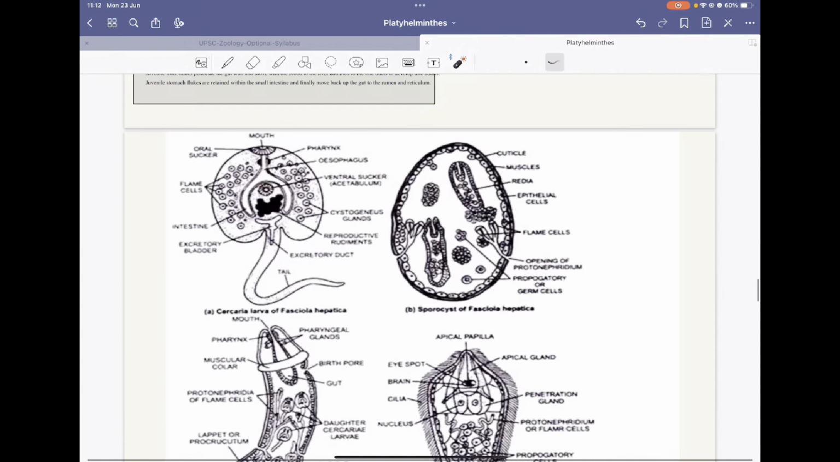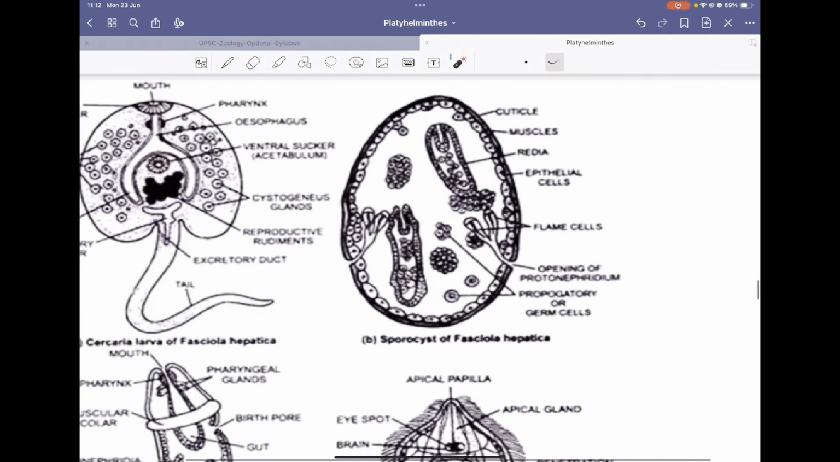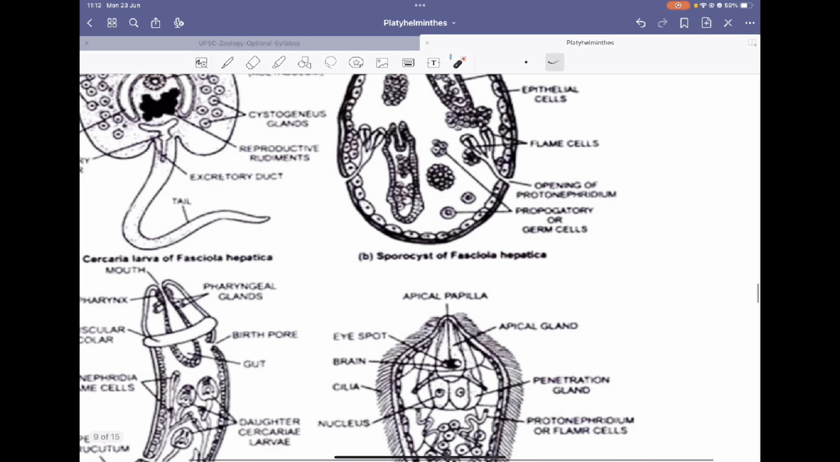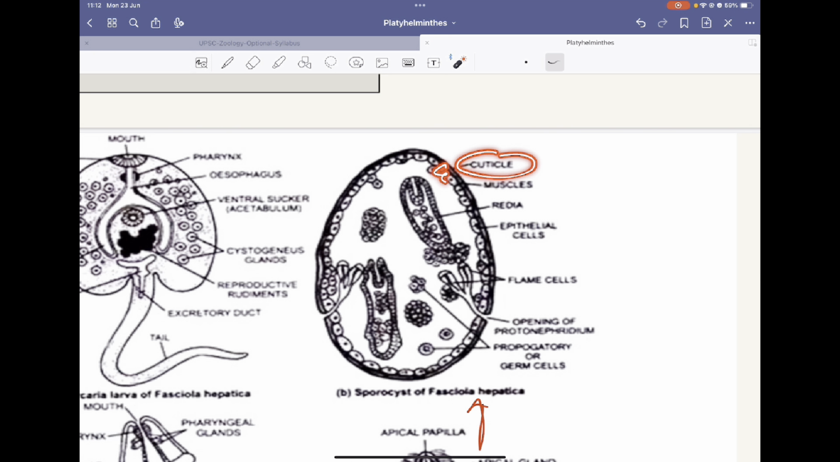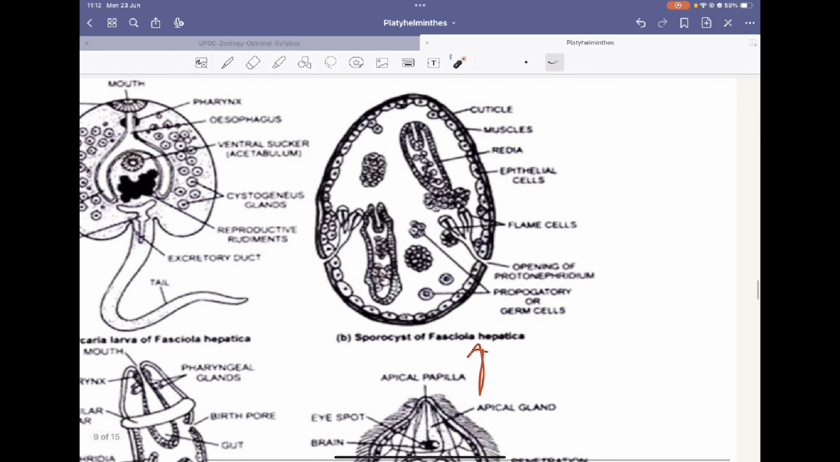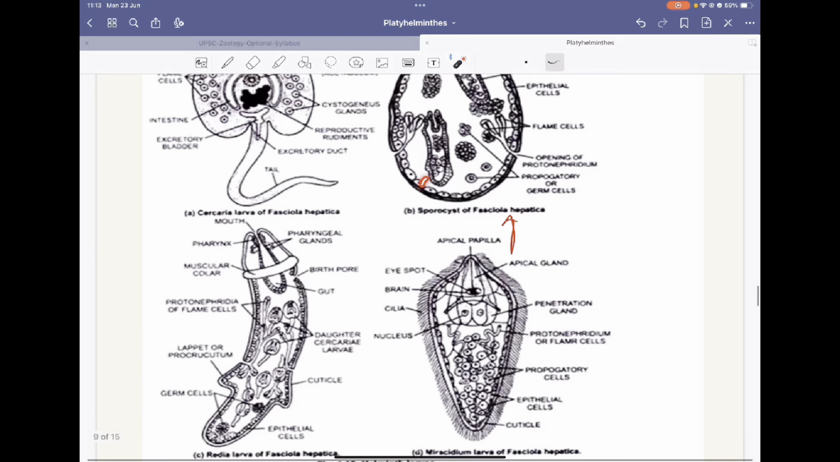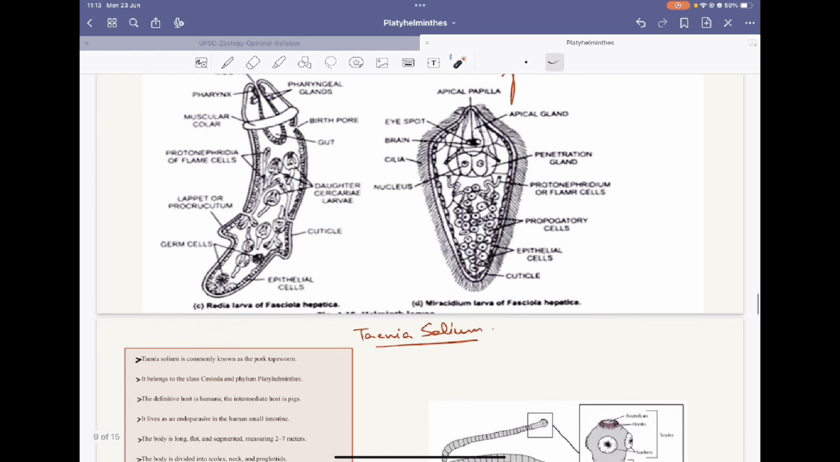You will see that the sporocyst larva has a cuticle around it. The miracidium converts into the sporocyst. There are small muscles. Inside the sporocyst, there are small juvenile Redia larvae. They have proper protonephridia and propagatory cells inside. There are epithelial cells and flame cells. So this is the structure of the sporocyst. This sporocyst is converted into the Redia larva.